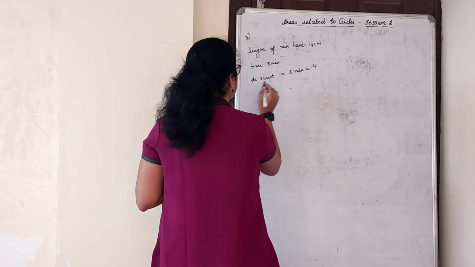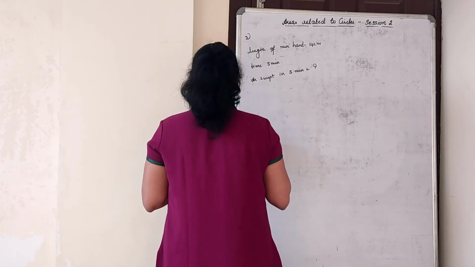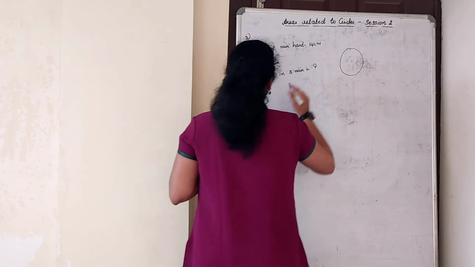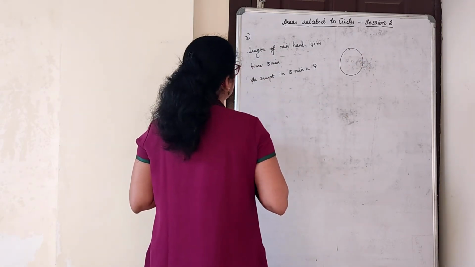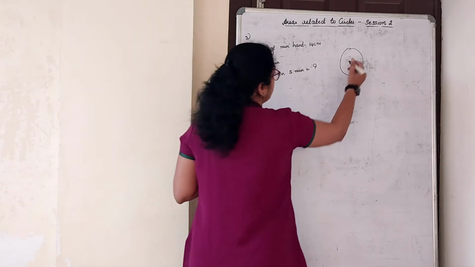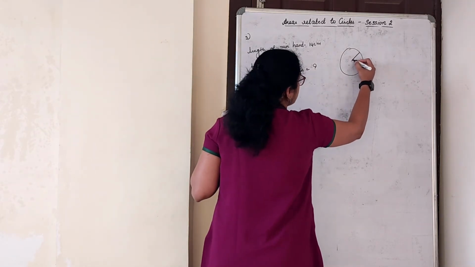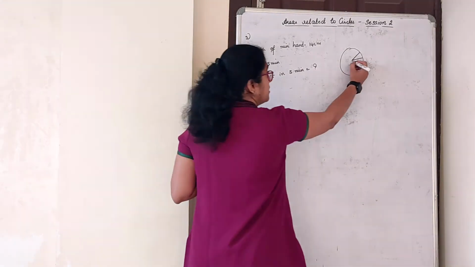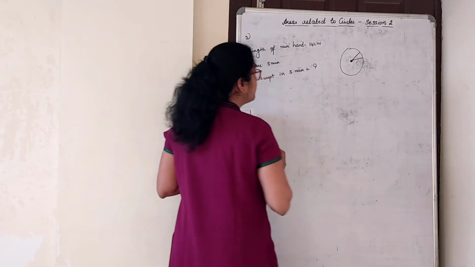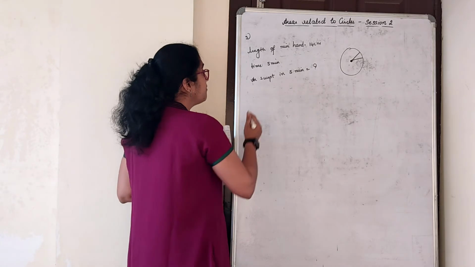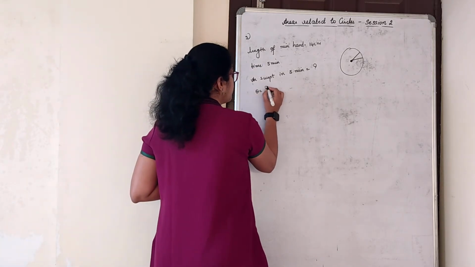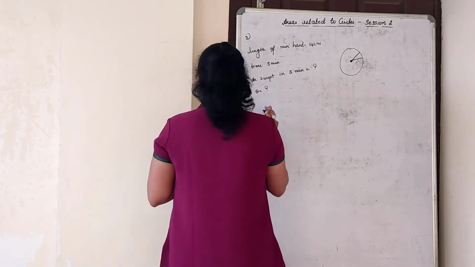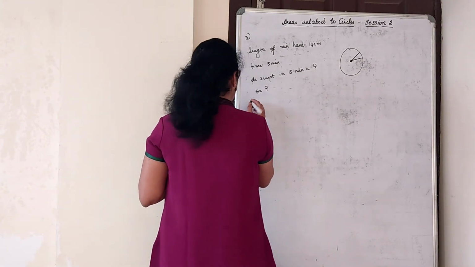Directly write theta is the angle traced. First of all, find the area. See, now area swept is actually what? Now length of a minute hand is 14 centimeter. Find the area swept in 5 minutes. That means there is an area which is swept in 5 minutes. That will give you a sector, right? This point if I talk about, that gives you a sector. But for that sector we actually want theta. To find that theta we have to do this. Now write down theta is angle traced